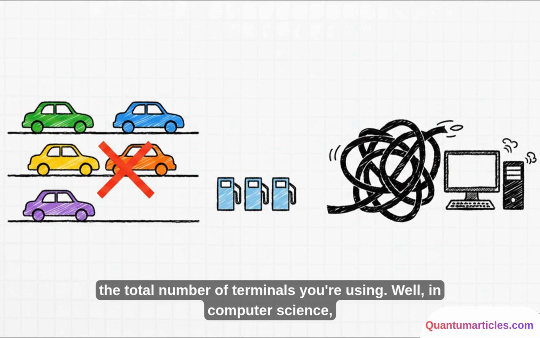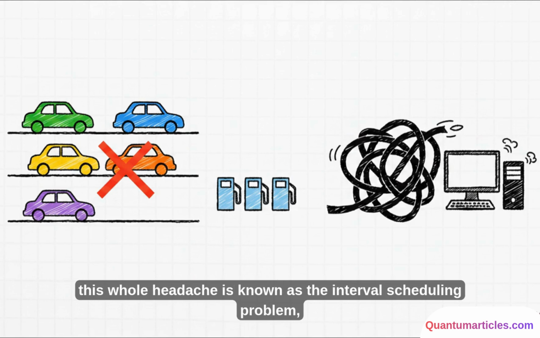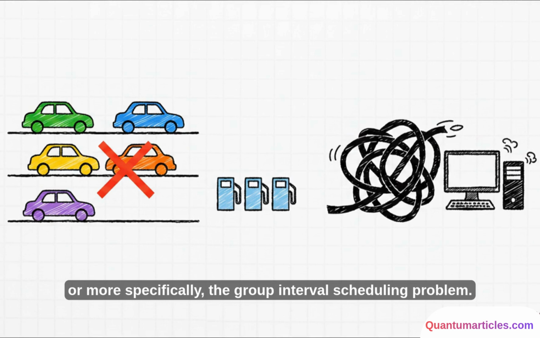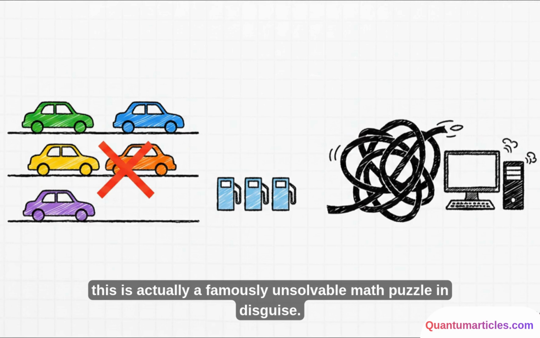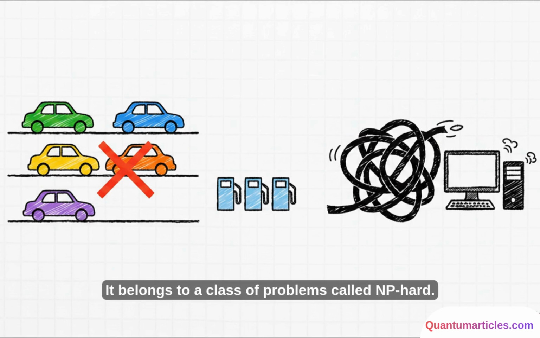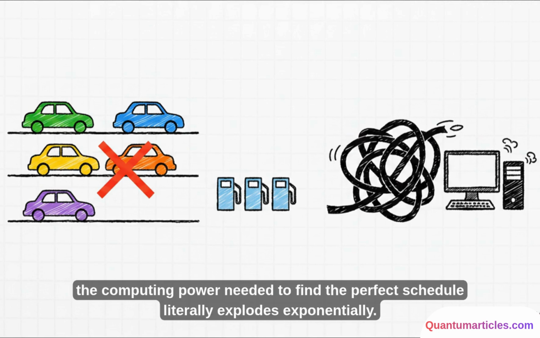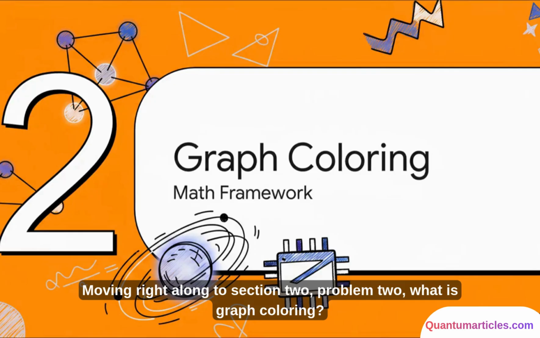Well, in computer science, this whole headache is known as the interval scheduling problem, or more specifically, the group interval scheduling problem. And here's the catch. For complex groupings, this is actually a famously unsolvable math puzzle in disguise. It belongs to a class of problems called NP-hard. Basically, that just means as you add more cars, the computing power needed to find the perfect schedule literally explodes exponentially.